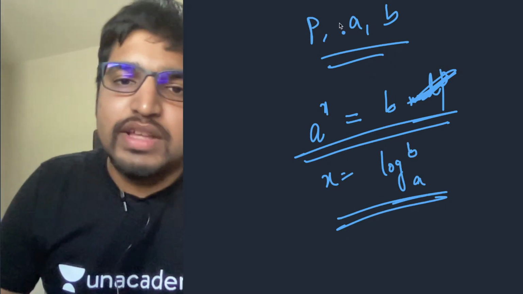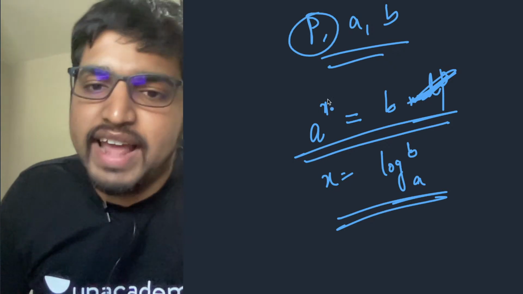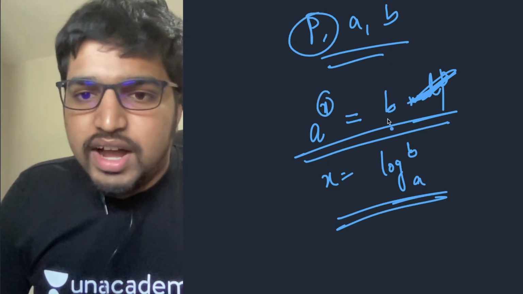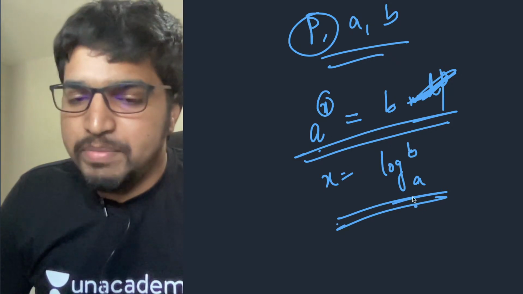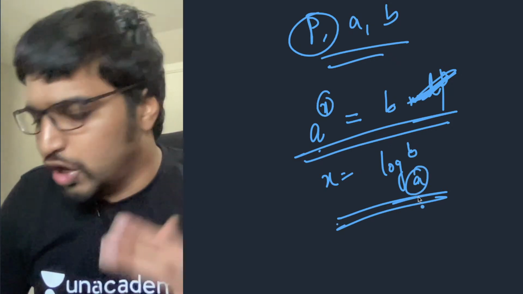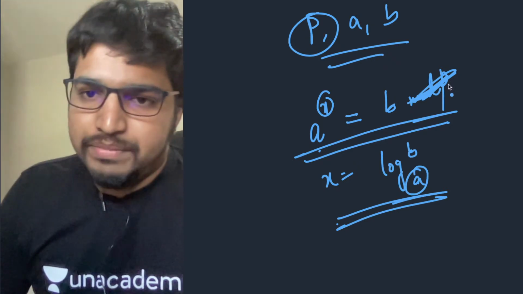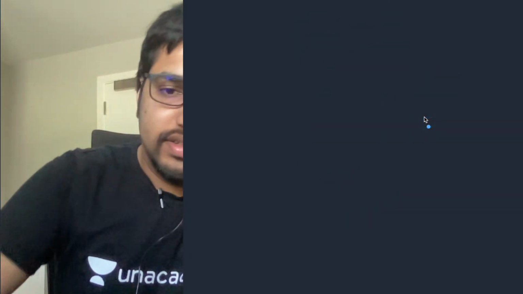That's how logarithms are defined. But there's mod P, so we can't do this.